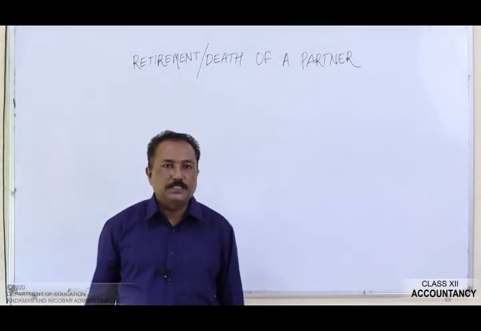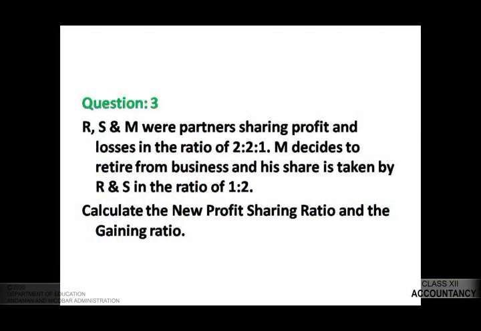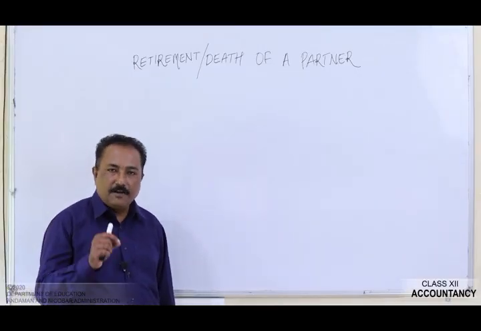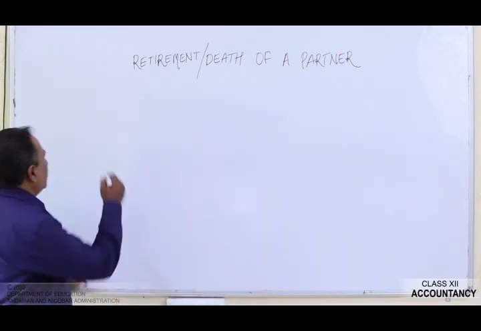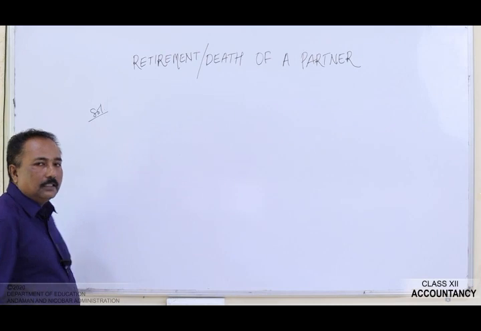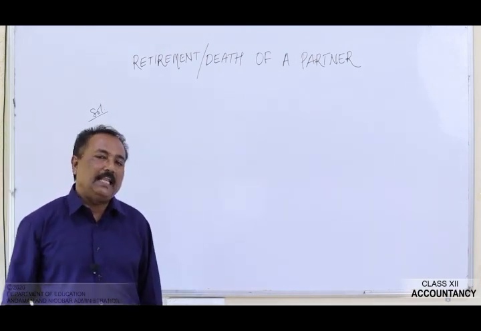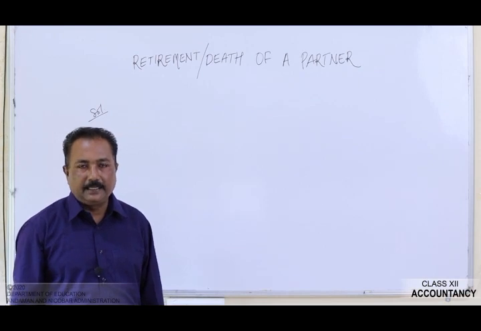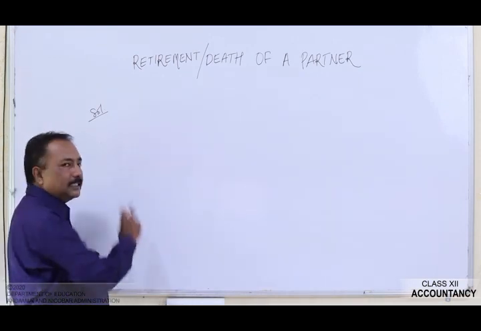Now let's see the next question. R, S and M were partners sharing profit and losses in the ratio of 2:2:1. M decides to retire from the business and his share is taken by R and S in the ratio of 1:2. Calculate the new profit sharing ratio and the gaining ratio. Here also in this case, we will first find out the gaining ratio. Now see, who has retired? It is the last partner, that is M. He has retired. Now, how you will find out the gaining ratio?